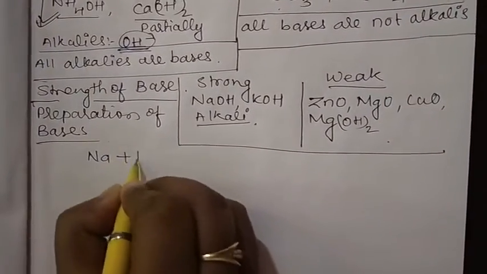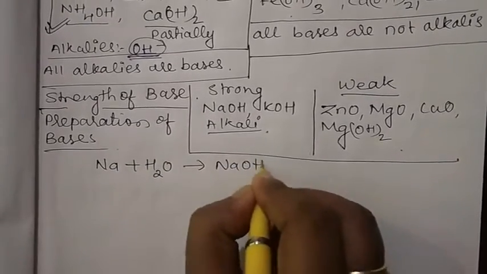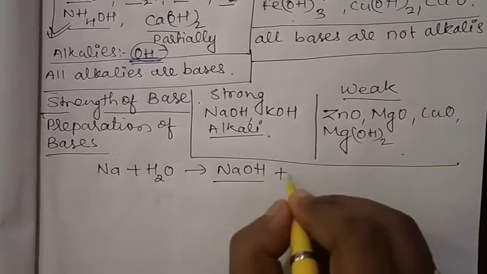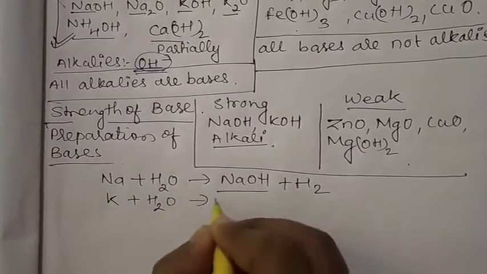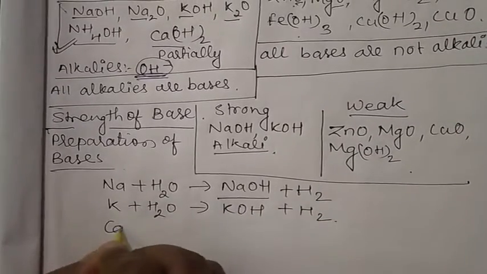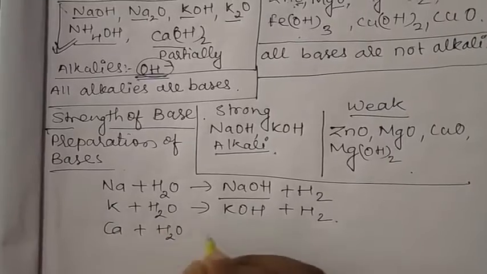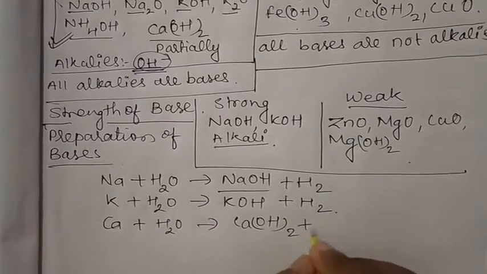Like sodium plus H2O, you will get NaOH, so sodium hydroxide plus H2. Potassium plus H2O gives potassium hydroxide plus H2. Calcium plus H2O gives calcium hydroxide plus H2.